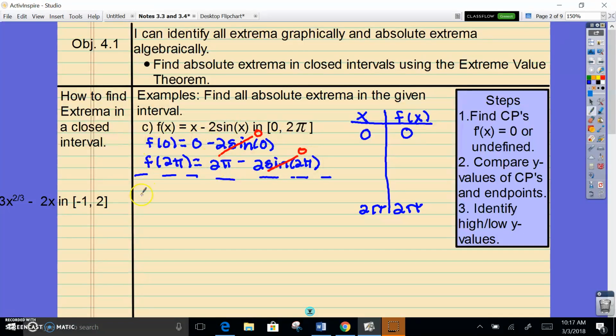So that's where we're finding the y value. Now let's take the derivative of f. Still nothing major, just 1 minus 2 cosine of x. And I'm going to go ahead and think, is there anywhere where this could be undefined? 1, not a problem. Cosine is a continuous function, so we're okay. And so now we'll just go ahead and set it equal to 0.